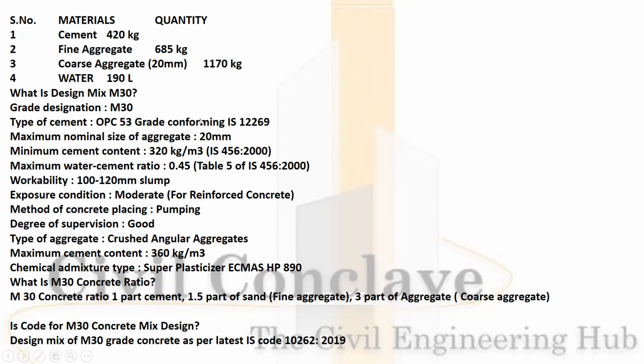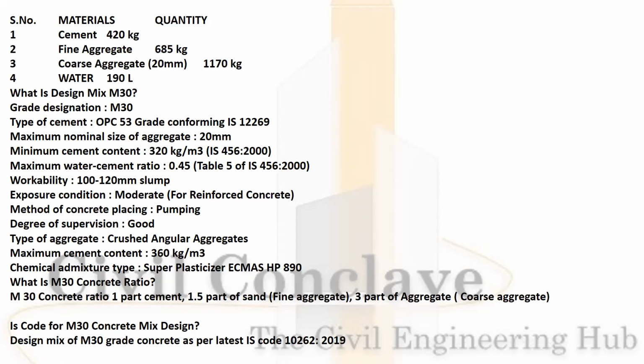The cement will be 420 kgs, fine aggregate 685 kg, coarse aggregate 1170 kg, water 190 liter. Now the FAQ about the concreting. What is the design mix for M30?